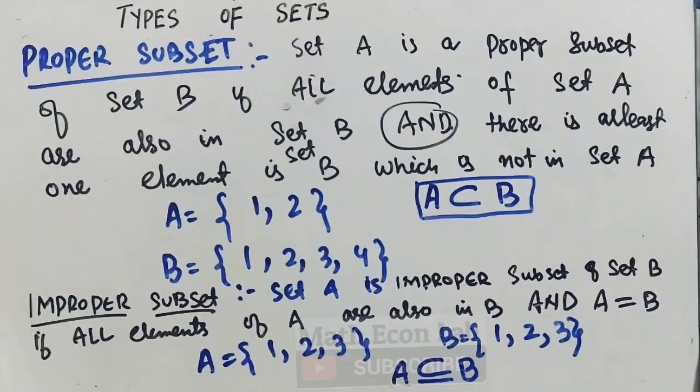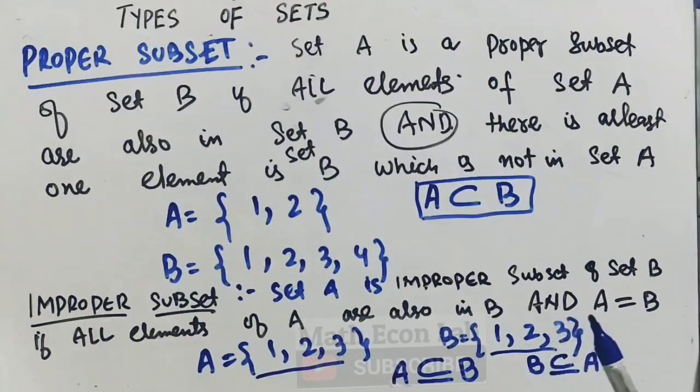Here set B contains all the elements which are in set A, and we can also say B is a subset of A. So we say set A is an improper subset of B if all elements of A are also in set B, and A is equal to B. That means the number of elements in A is equal to the number of elements in B.